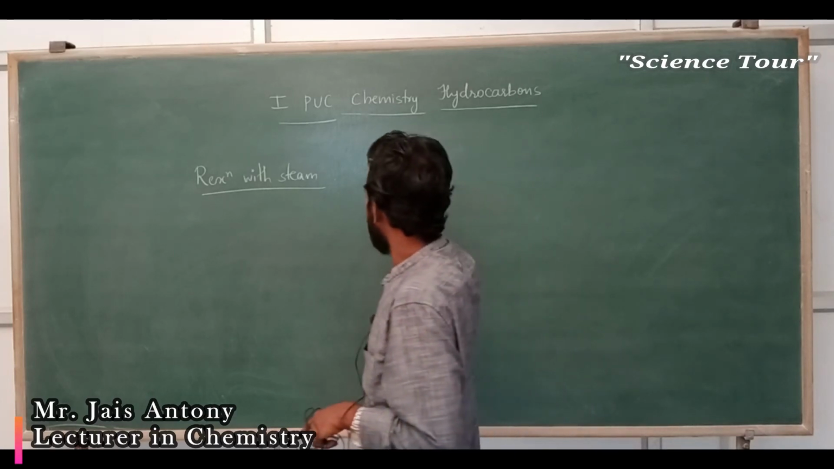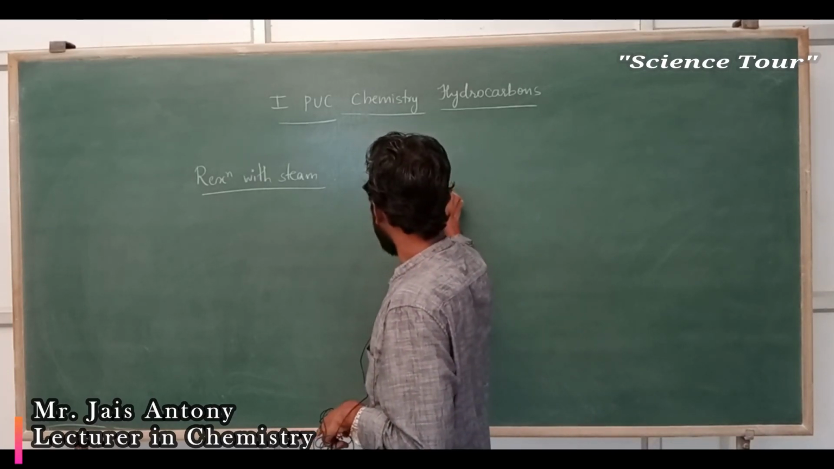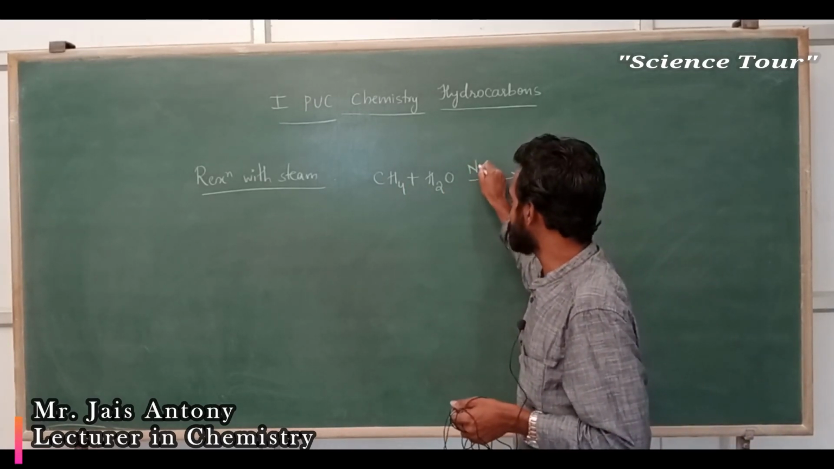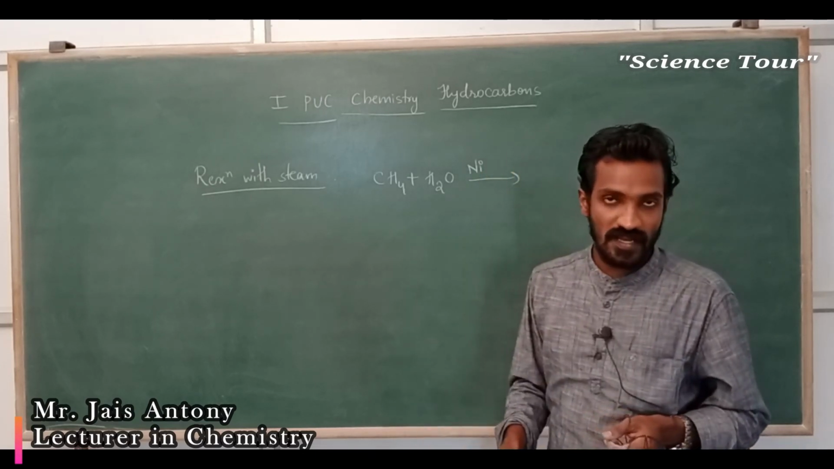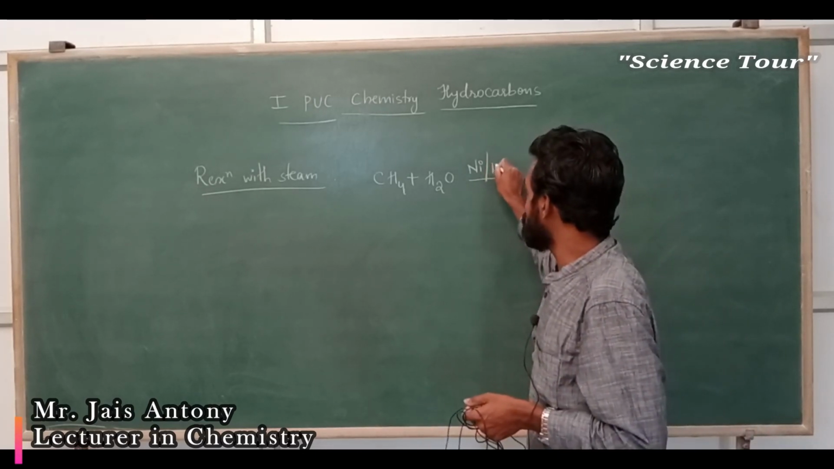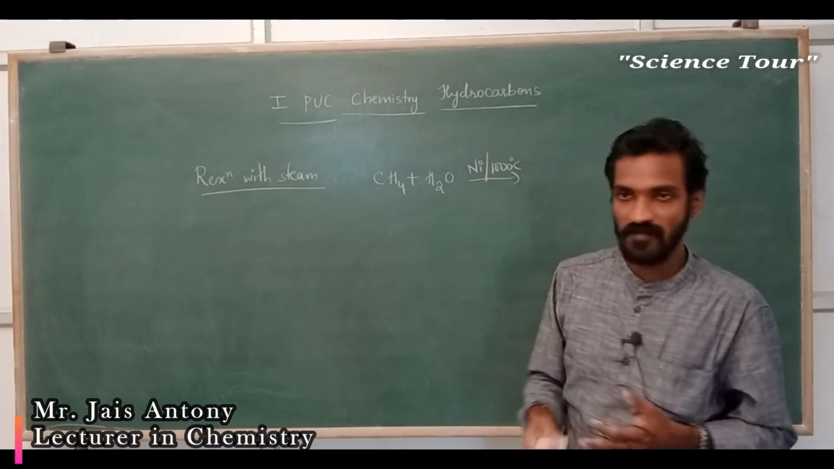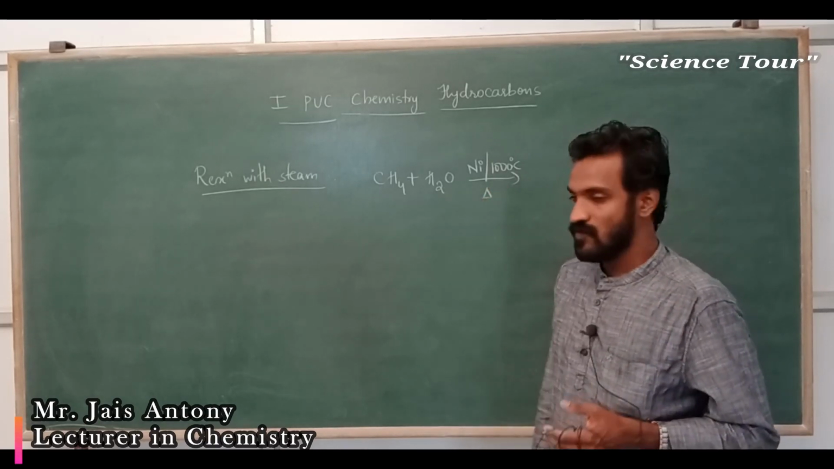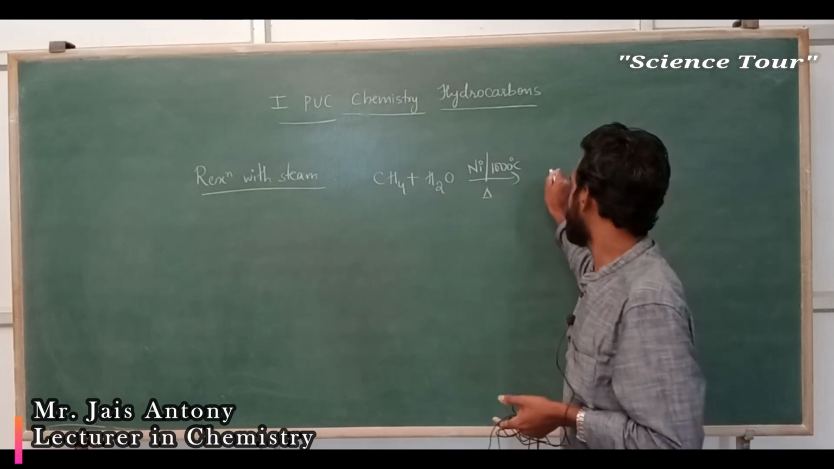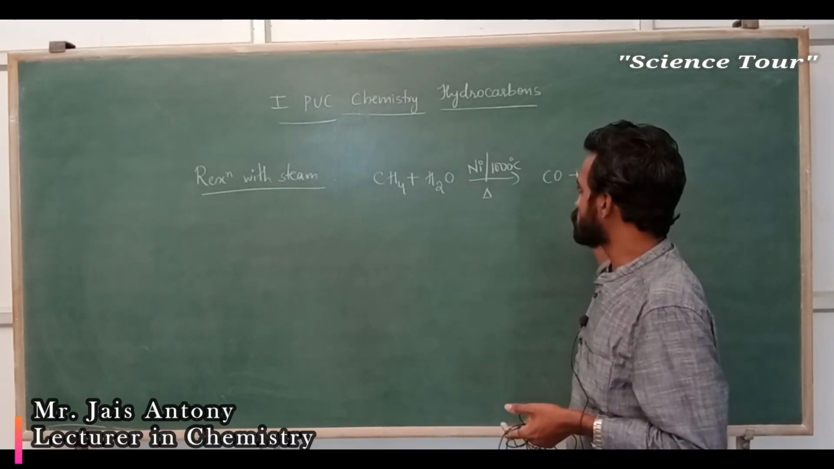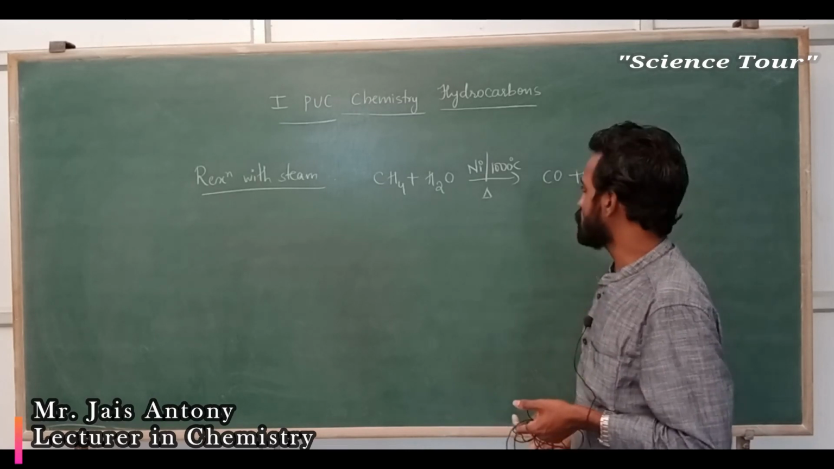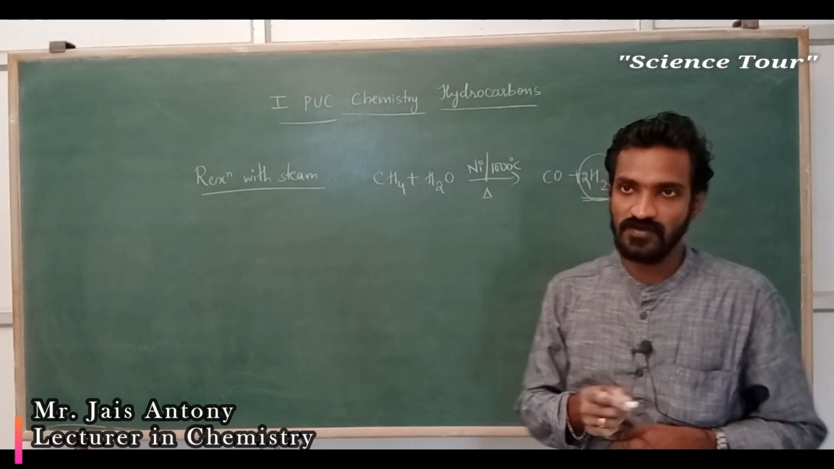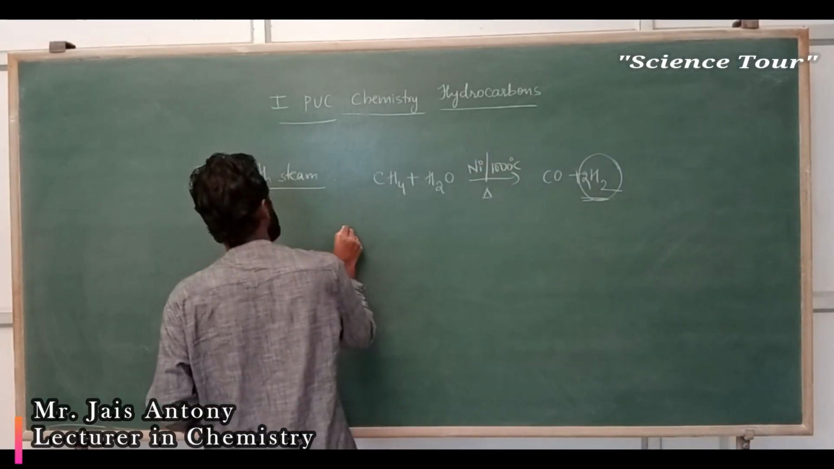Methane reacts with steam. Water I wrote here, don't get confused, it is nothing but steam. In the presence of nickel catalyst, my dear students, nickel catalyst, and 1000 degrees Celsius. Understood? 1000 degrees Celsius heating gives carbon monoxide and hydrogen, 2 molecules of hydrogen. Why is this method used? For producing hydrogen gas, this method is used.